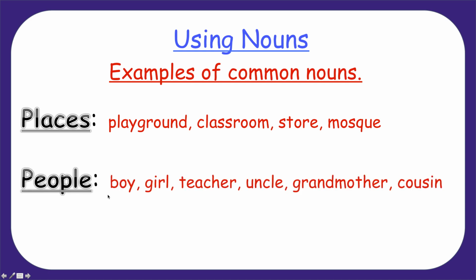People: boy, girl, teacher, uncle, grandmother, cousin. Now, if you said grandmother Anna, well, then Anna would have an uppercase A. But if you just say my grandmother, that's not her name, but she's still a grandmother, so you don't have to capitalize the G or uppercase G.